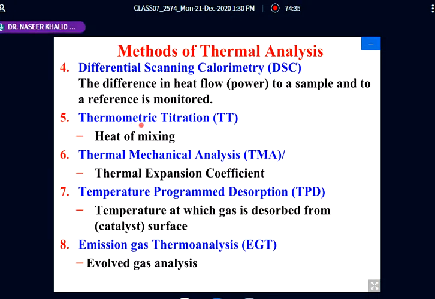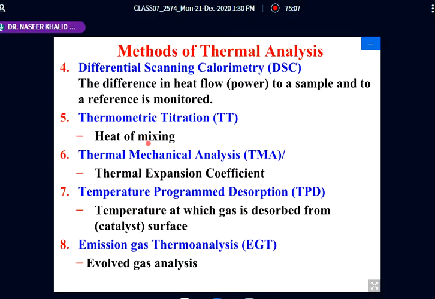Similarly, there is thermometric titration. You might have discussed this type of titration in your previous semester. Here, we are mixing a reactant in the titration flask, and we are adding another one from the burette, and then we are titrating it, and there is a change in temperature.